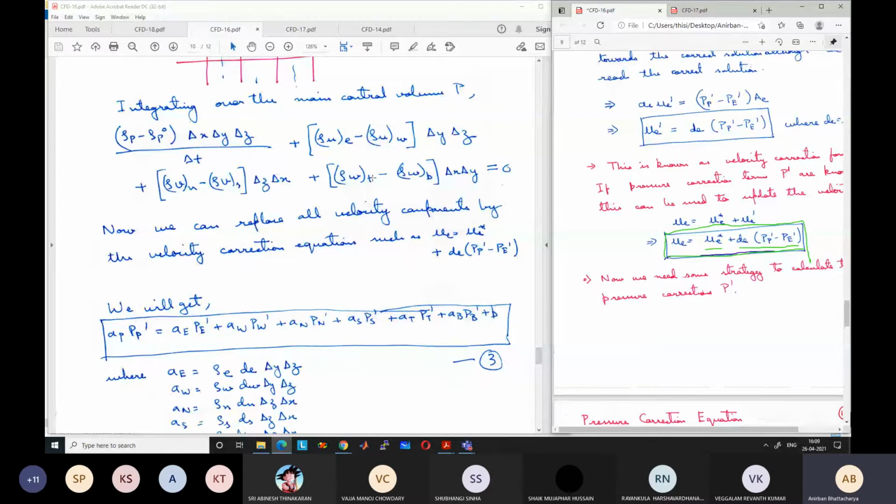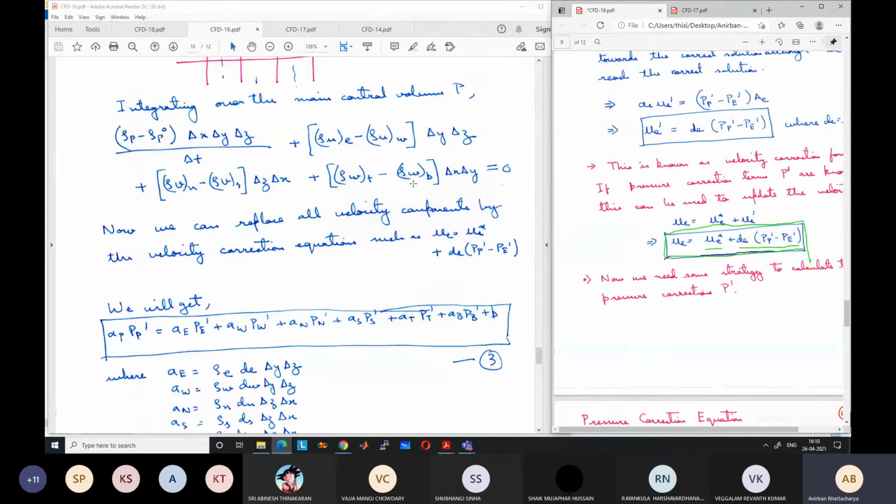So ultimately, what will you get in the equation? If you replace by this type of equation, you will get all the star values. You have 6 velocity components: UE, UW, Vn, Vs, Wt, Wb. Instead of these, you will get 6 star values: UE star, UW star, Vn star, Vs star, Wt star, and Wb star, multiplied by these factors delta y, delta z, and rho e.